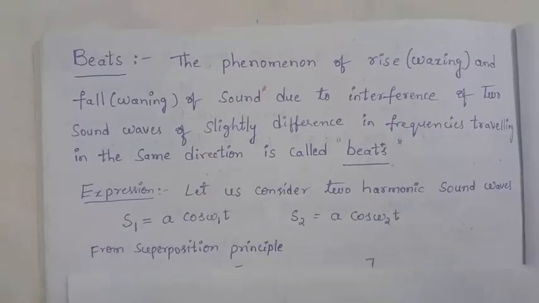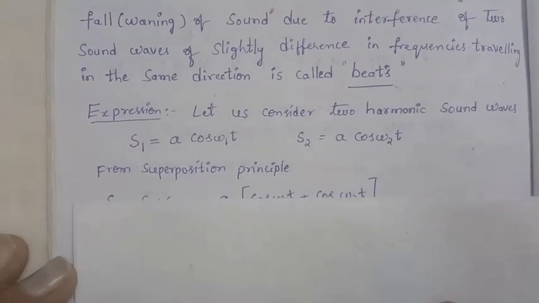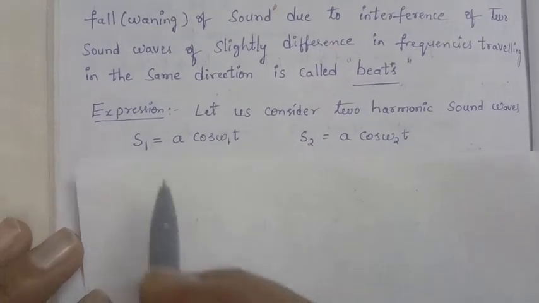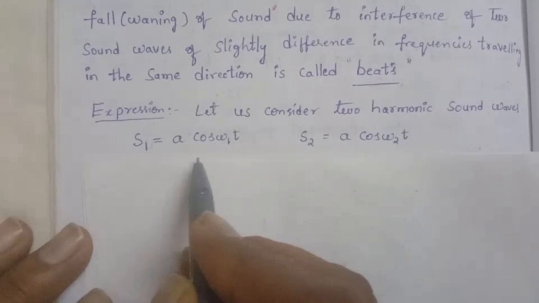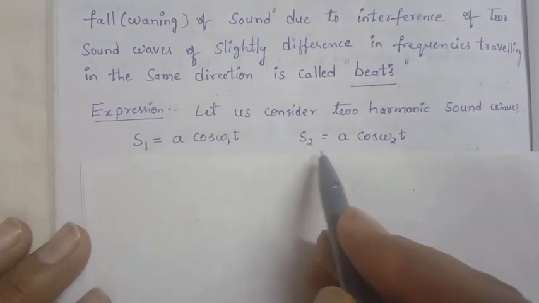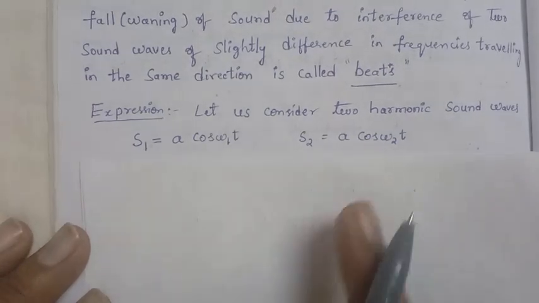So for this I will explain by using mathematics. Here I will take the displacements of the two sound waves. S1 is equal to a cos omega 1 t, and S2 is equal to a cos omega 2 t. These are the two sound waves.